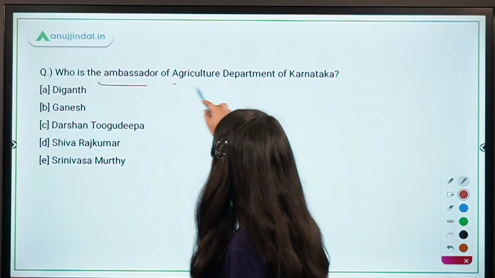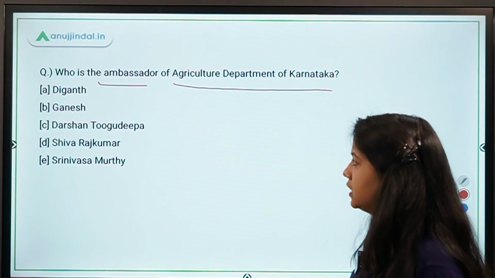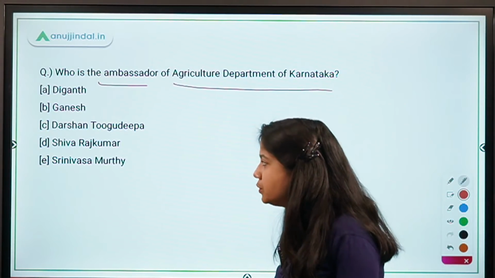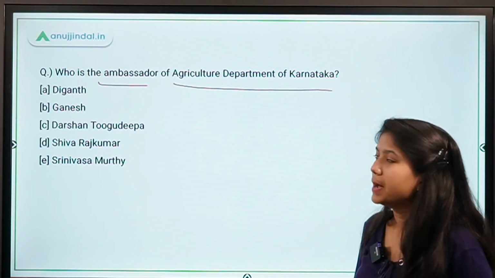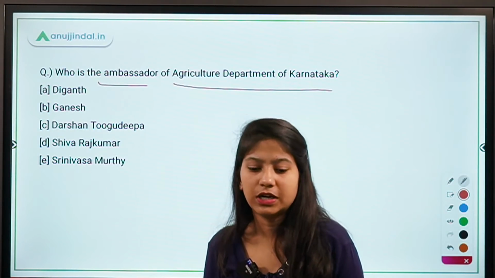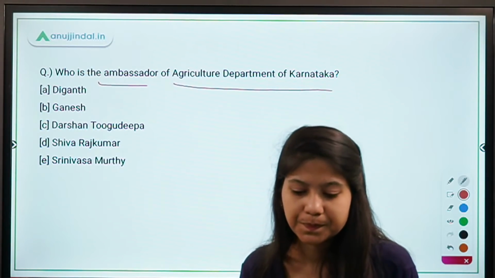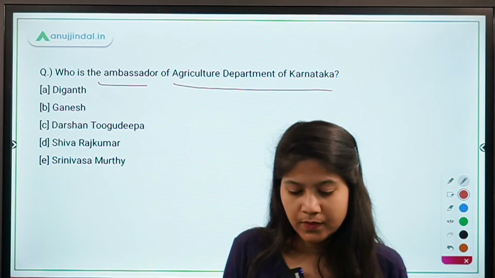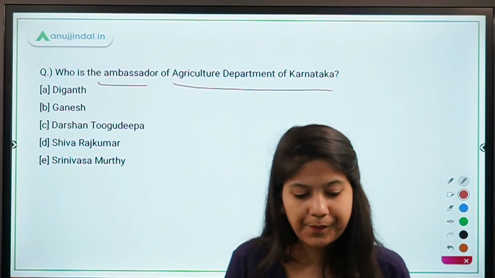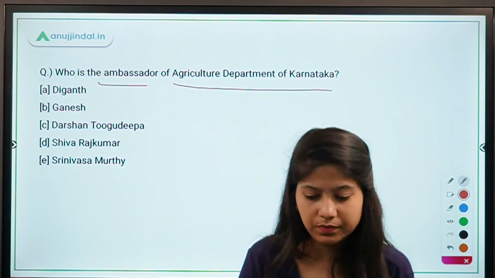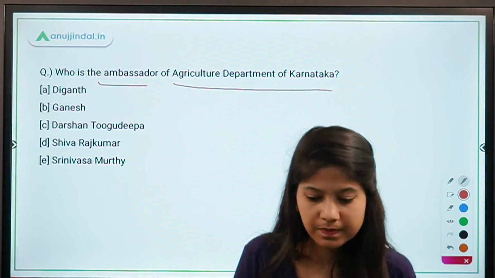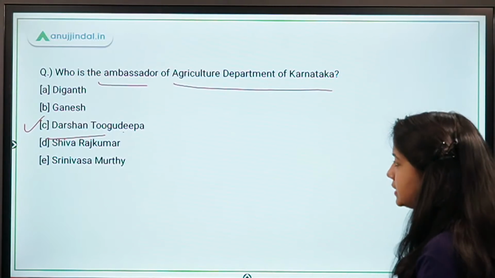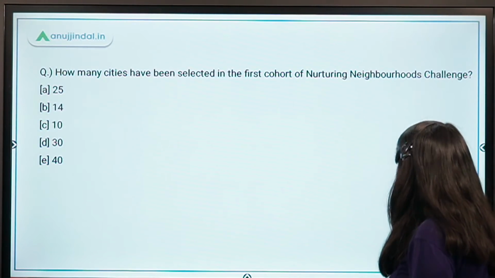Who is the ambassador of Agricultural Department of Karnataka? So you have the 5 options right in front of you. You have to tell me the name of the ambassador of Agricultural Department of Karnataka. Good. It's Darshan. So he's an actor and he has been appointed as the ambassador.